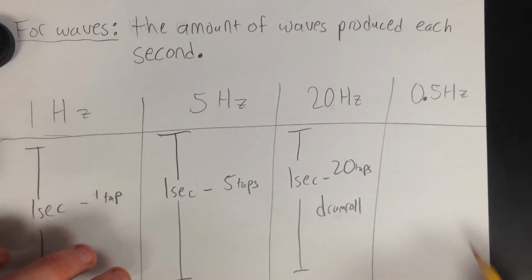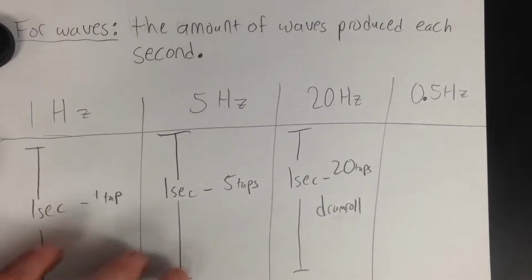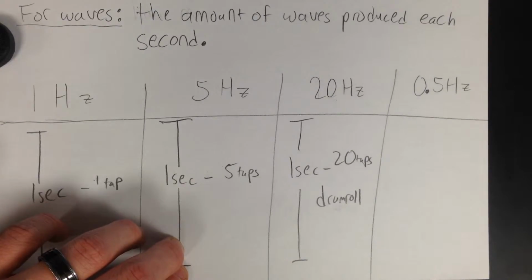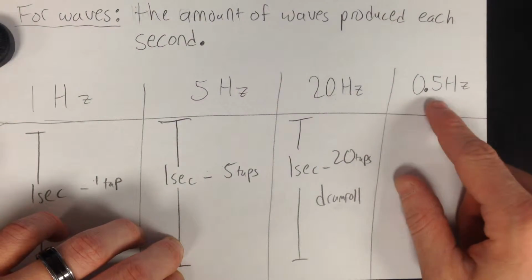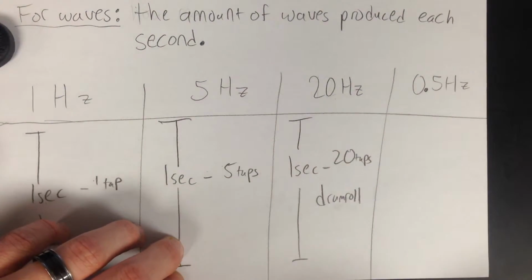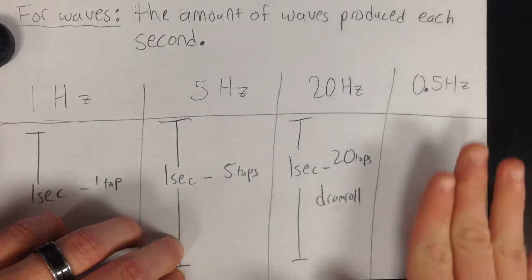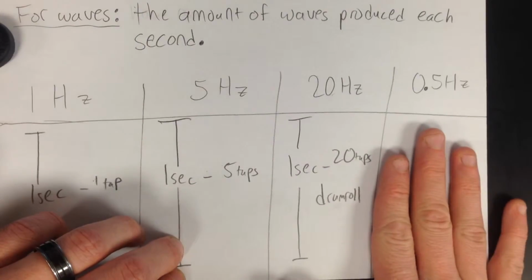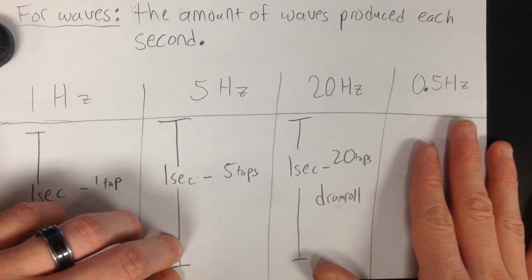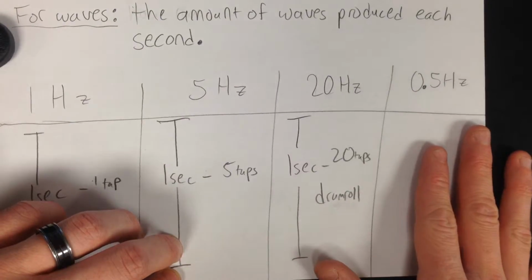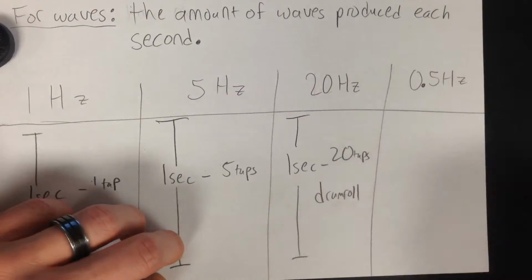But what about a decimal amount of hertz, like 0.5 hertz? What would that sound like? Well, that means there's less than a tap every second. 0.5 would mean there's a tap every other second, because it's half a hertz, right? So it'd be like 1 1000, 2 1000, 3 1000, 4 1000, 5 1000, 6 1000, 7 1000, 8 1000.